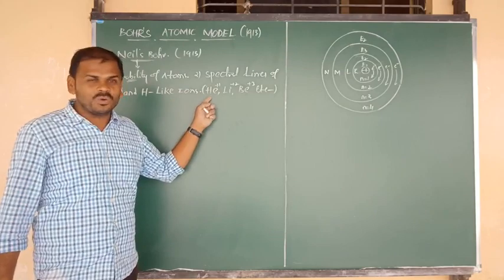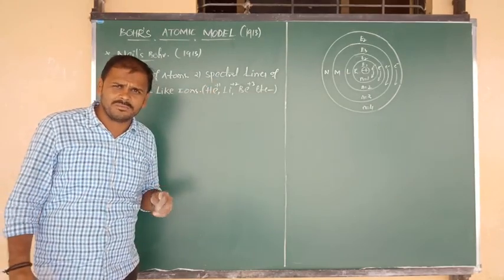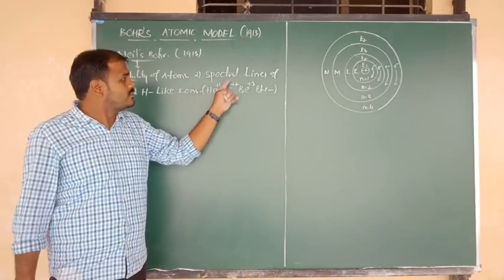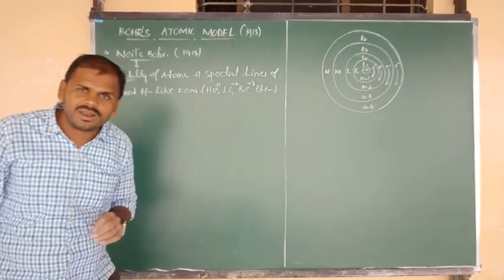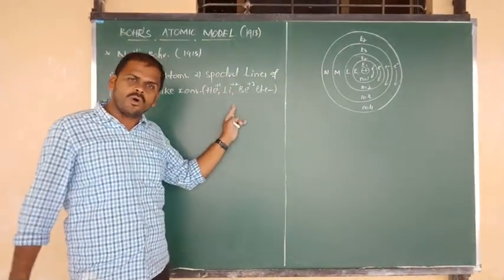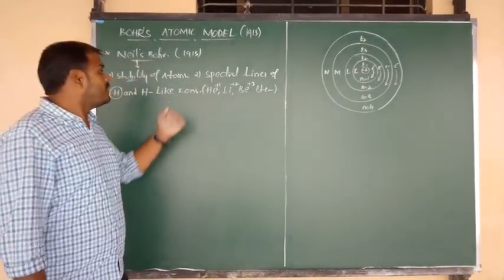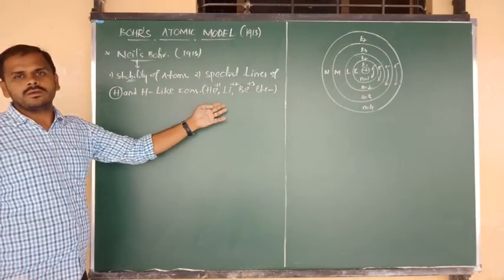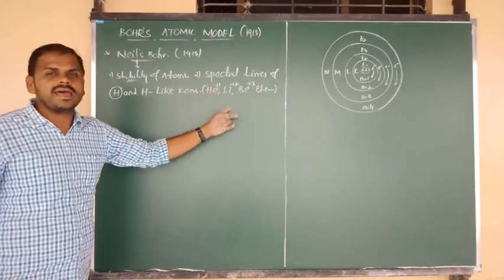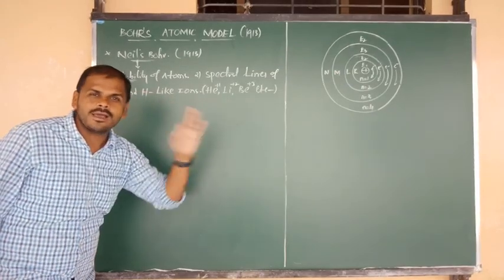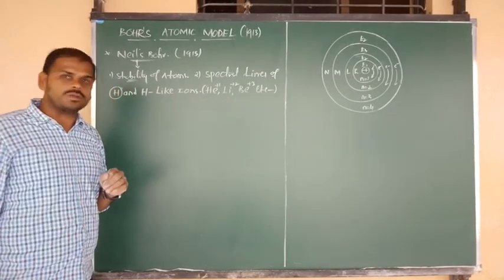Helium contains 2 electrons, but with a +1 charge it loses 1 electron. Lithium contains 3, 3 minus 2, again 1 electron. Beryllium contains 4, 4 minus 3, again 1 electron. So the species or cations having 1 electron, same as the hydrogen atom, are known as hydrogen-like ions.